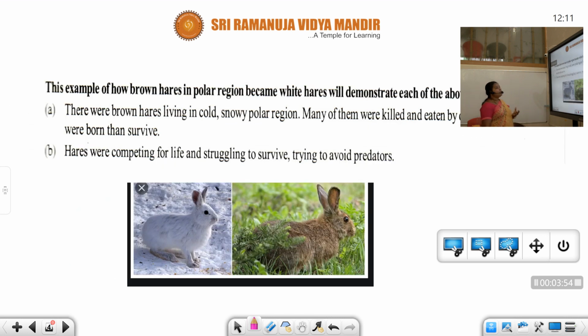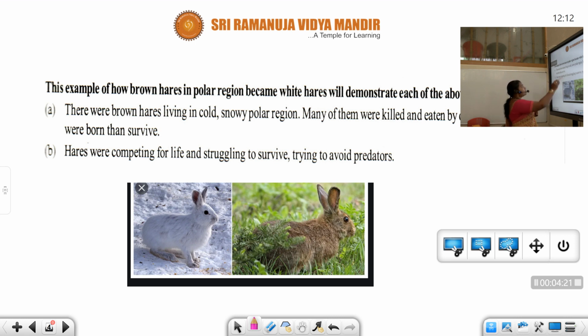Now, let us study an example. Let us take the brown hair in polar regions becoming white hair. See, previously the color of the hair is brown, but due to evolutionary changes it turns into white. What are the reasons why it has changed into white color? Let us discuss those points.